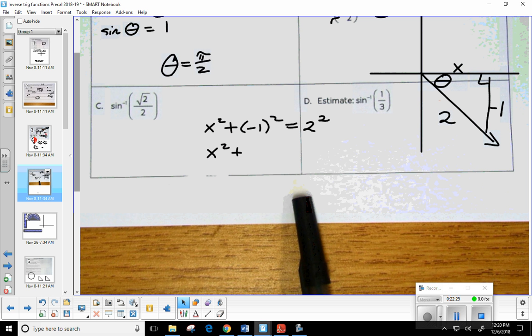That's just 1, equals 2 squared, 4. And now how would I go from here? Subtract 1. Those are going to cancel. So x squared is equal to 3. And I need to take the square root to get x from x squared. So this is the square root of 3.